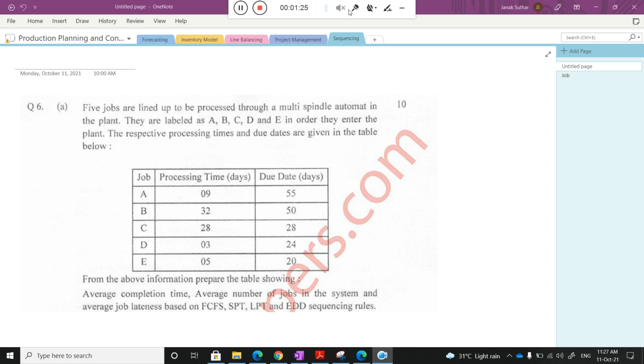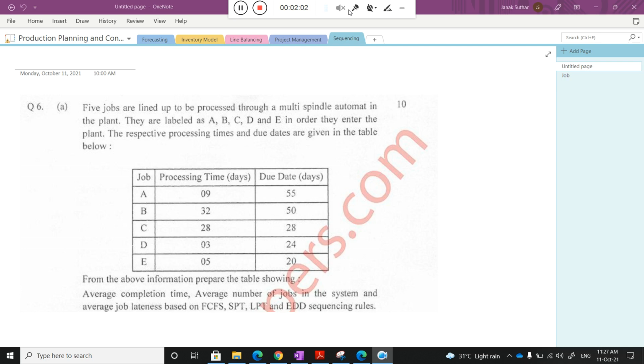Suppose the jobs are A, B, C, D, E. On job A you need to do turning, on job B some facing and threading operation, on C some other operation, and the respective times are available. So what is the process to pass these jobs into the machine so we can optimize things, or save time? This is sequencing. Actually the topic is sequencing, and I will try to solve one numerical so you can understand the concept of sequencing.